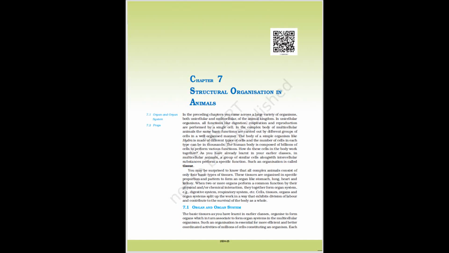Cloaca. Urinary bladder. Ureter. Kidney. Fat bodies. Lung. Gallbladder. Heart. Esophagus. Liver. Stomach. Intestine. Rectum. Cloacal aperture. The digestive system consists of alimentary canal and digestive glands.